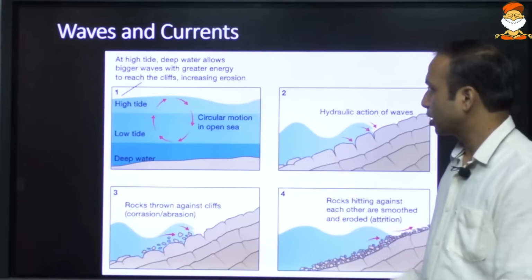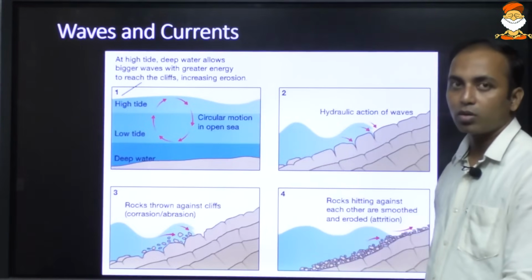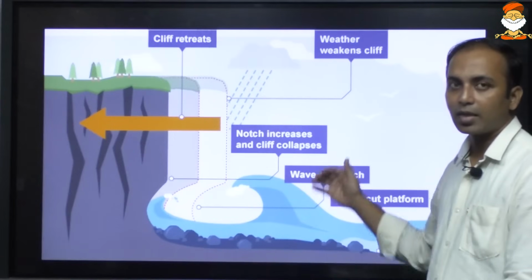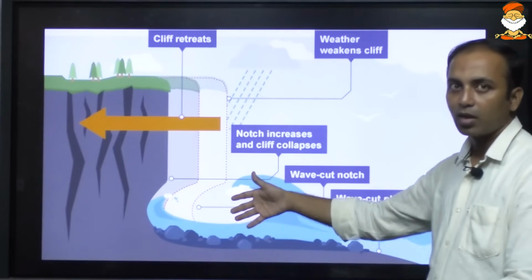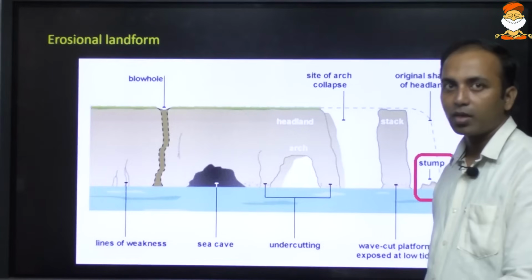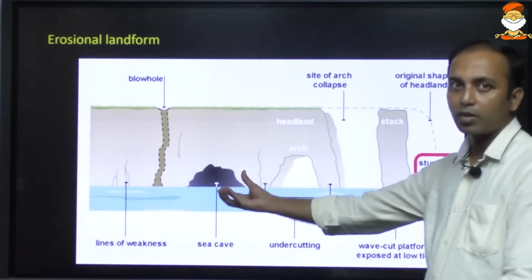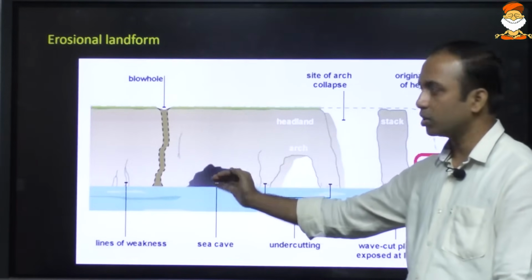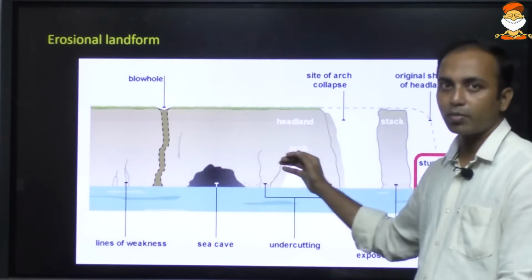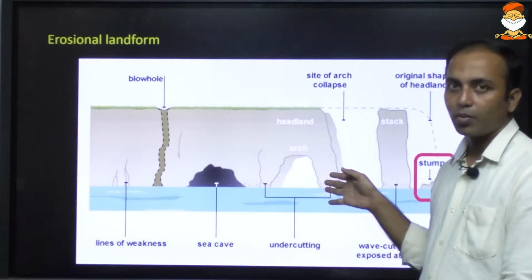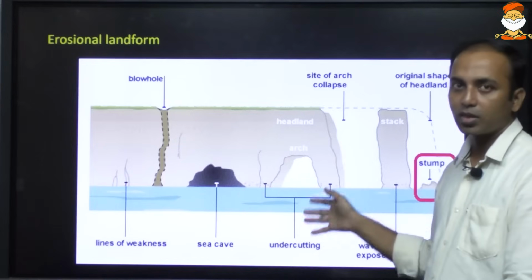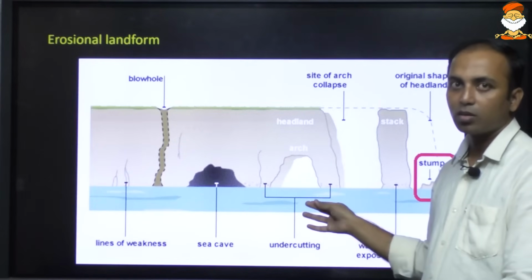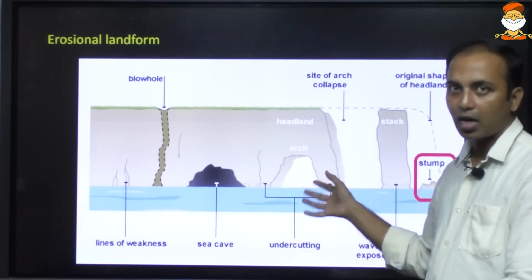Waves and currents. Waves have a very strong potential energy, and that can erode the coastal area. Okay, when this coastal area gets eroded into a small structure, this is known as sea caves. When it becomes big, and when there is an in and out passage, this is known as an arch.